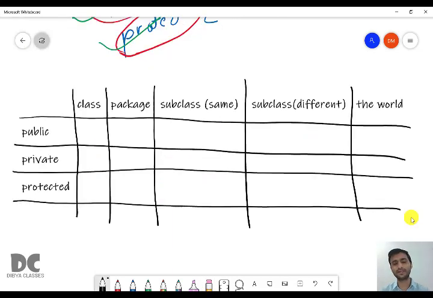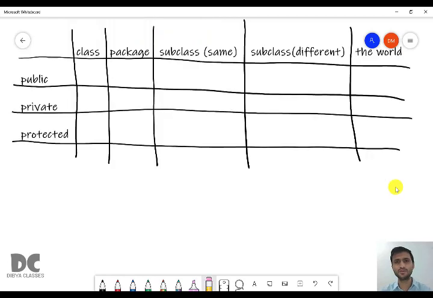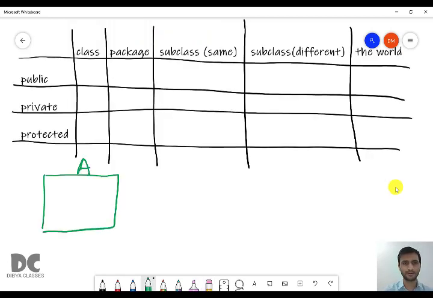I have created a table to help you understand how access specifiers work in Java. For example, there is a class A and it has two functions, because a class can have more than one function. From chapter 9 onwards, we will be writing more than one function.